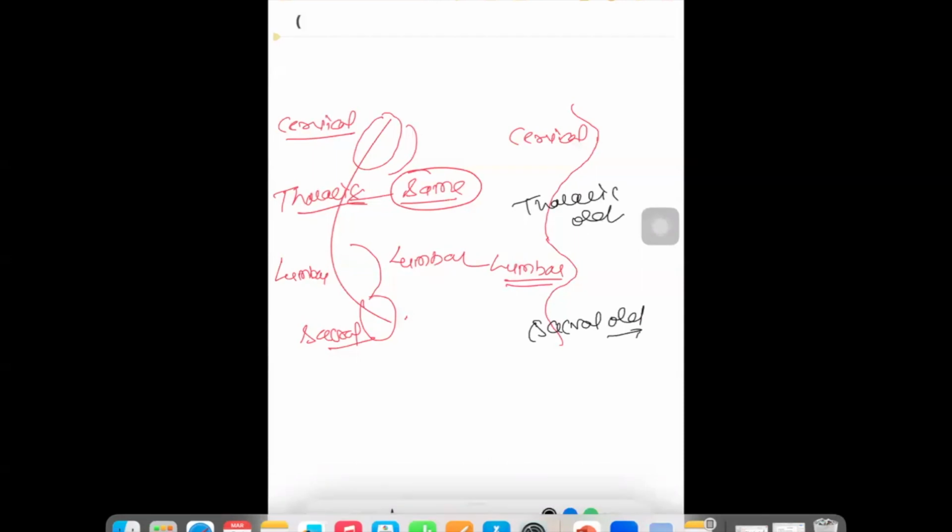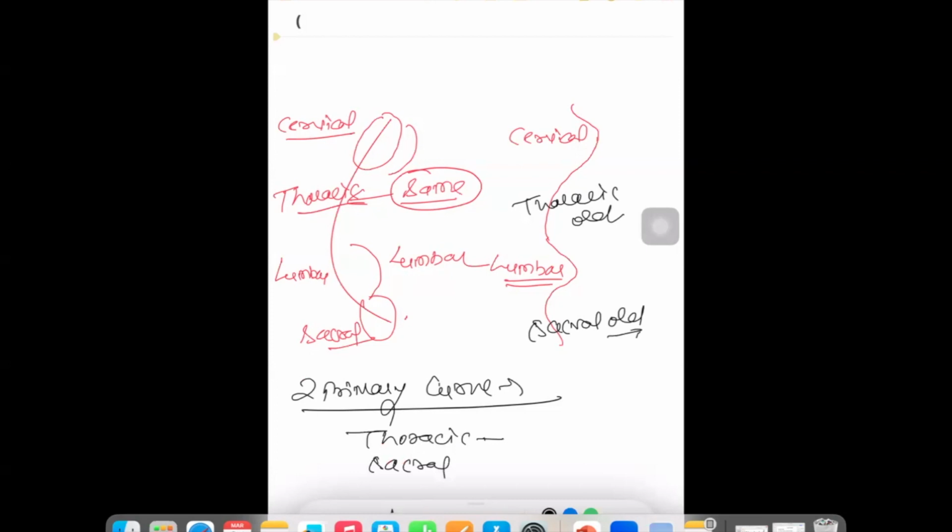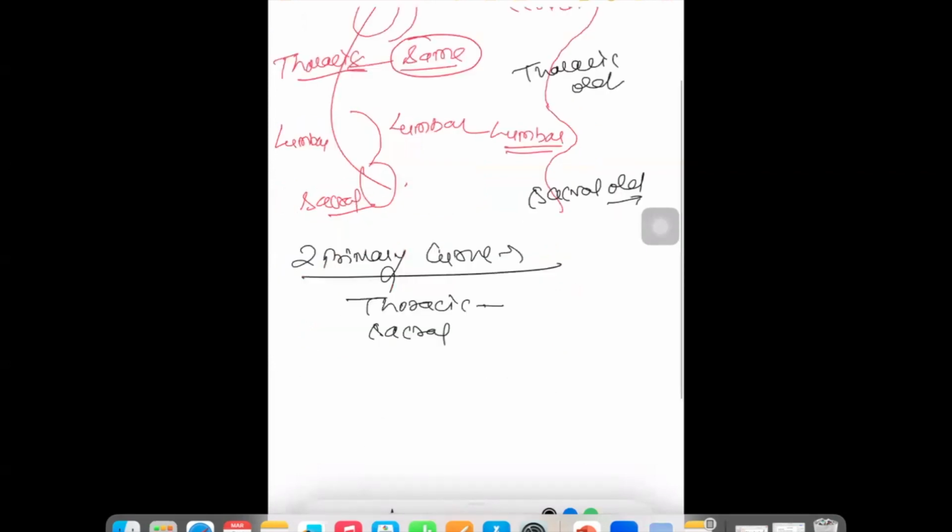So we are telling there are 2 primary curve. कौन से 2 primary curve हैं जो पहले भी थे अभी भी हैं? The 2 are primary curve, means they are since the childhood, means thoracic curve is the primary curve and sacral curve is the primary curve. वो पहले भी ऐसे ही थे अभी भी ऐसे. But with the development, the 2 secondary curve are developing. One is the cervical curve and one is the lumbar curve, right? So now finally we are telling how many curves.